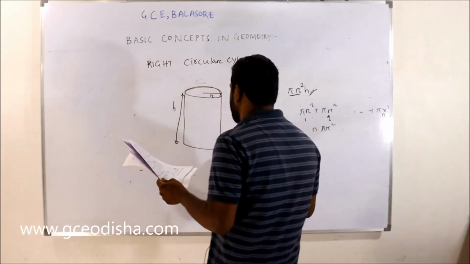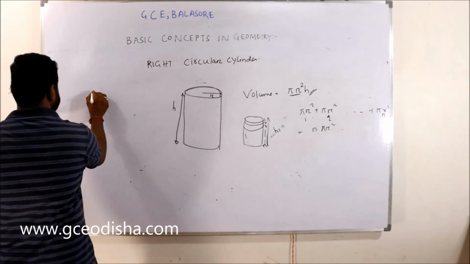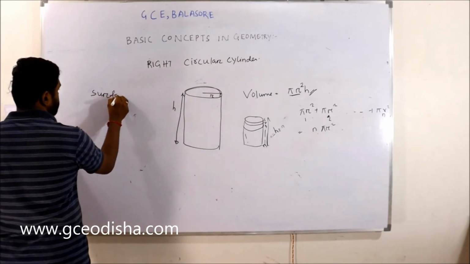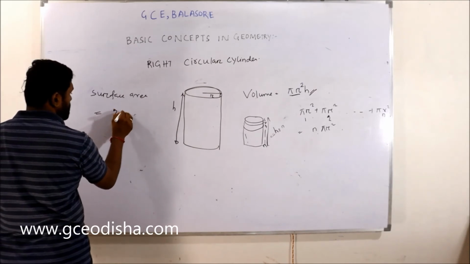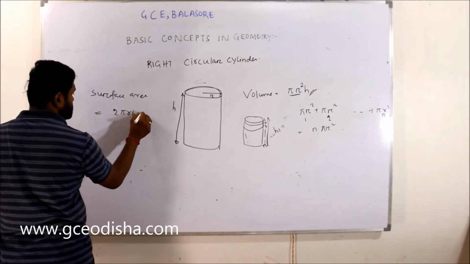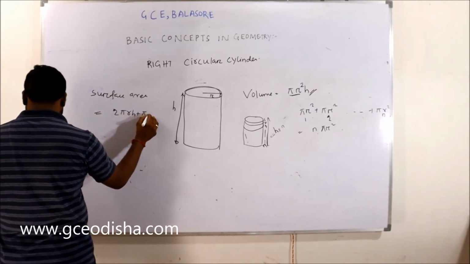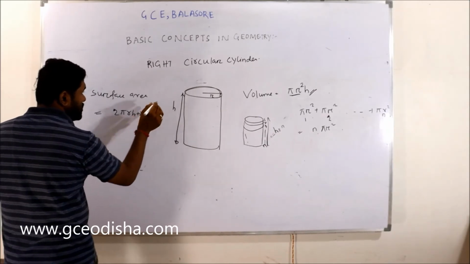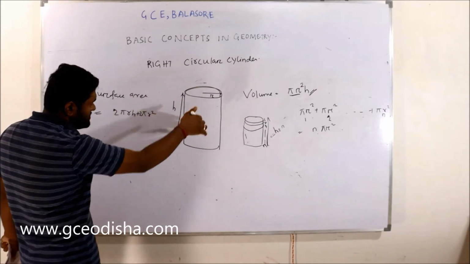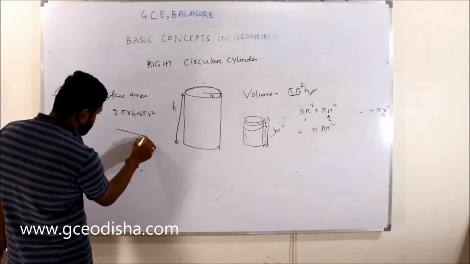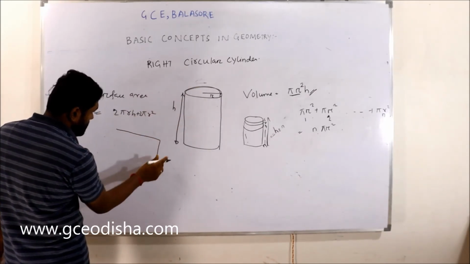And the surface area will come to 2 pi r h plus 2 pi r square. I am giving how we can find it, right? This is a cylinder. If you cut the cylinder, it will come like this.